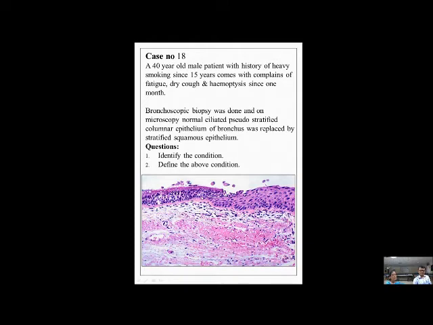Normally, squamous epithelium is not there in the respiratory passages. Another cause for squamous metaplasia is vitamin A deficiency. They should all know that in Anganwadi also, children are provided with vitamin A drops. It has become less common for us to see children with vitamin A deficiency.